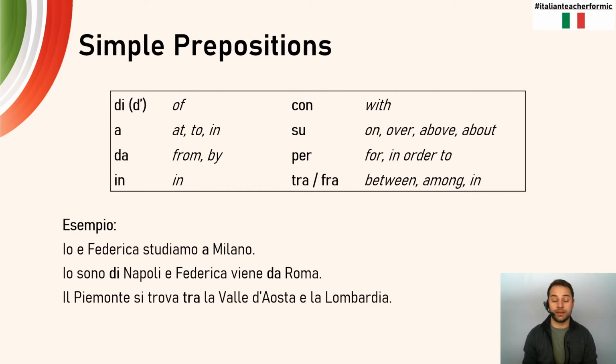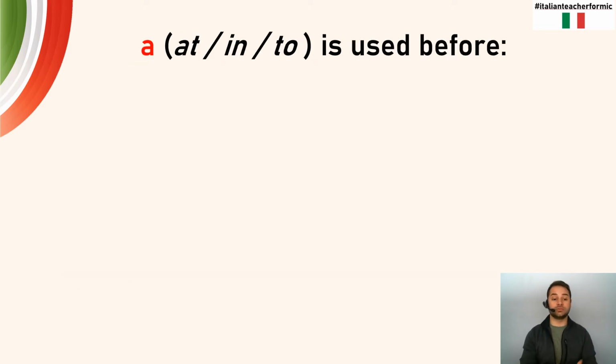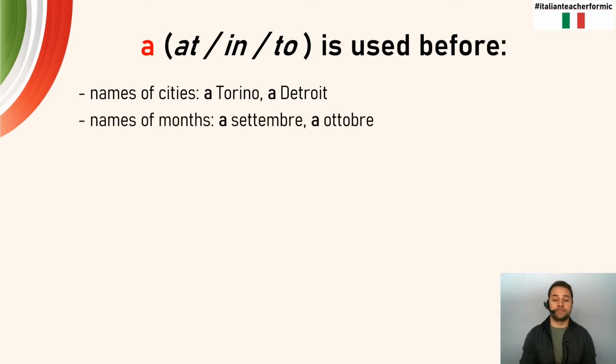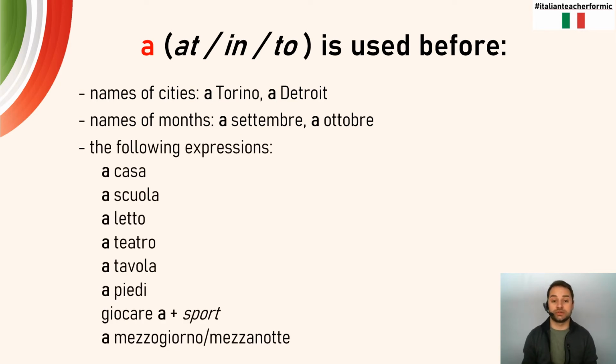Simple. Let's break them down, because there are a few prepositions that have some sort of special usage, and I want to make sure that we do cover each and every single one of them. So we're going to start off with the idea of a. A, again, can be at, in, or to, based on context, and it's going to be used as a simple preposition before the names of cities, a Torino, a Detroit, the names of months, a settembre, a ottobre, and in the following expressions. Now, this is not a comprehensive list. There are many, many more. But to begin your idea of speaking in Italian in a nice, fluent, comprehensive way, it's a great starting-off point.